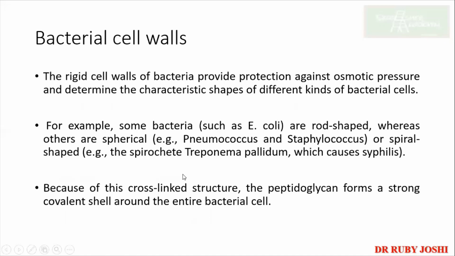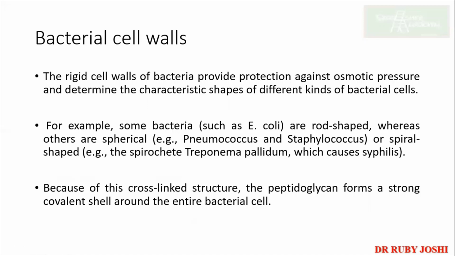Now coming to the bacterial cell wall. The rigid cell walls of bacteria provide protection against osmotic pressure and determine the shapes of the different kinds of bacterial cells. So now we will know why spherical bacteria are spherical in shape and why rod shaped bacteria are rod in shape.